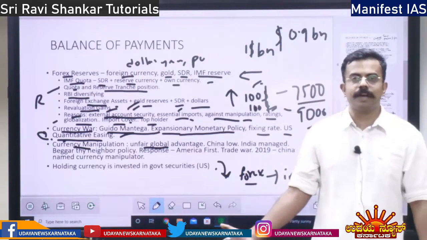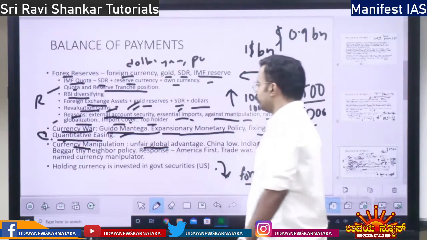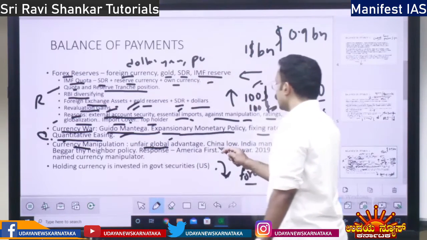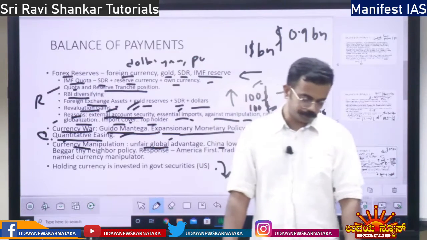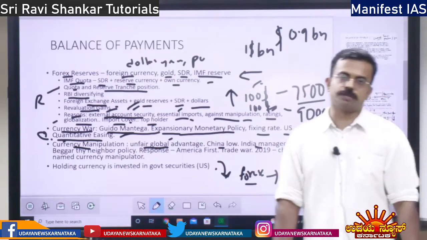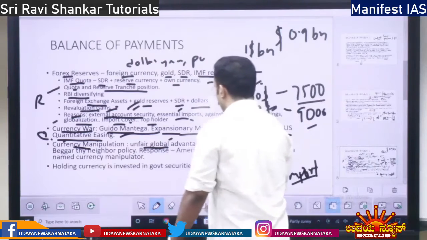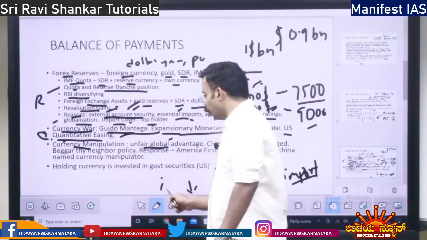Isn't it an unfair trade advantage? Definitely it is an unfair trade advantage or global advantage. That is one thing. Then China keeps it low. India cannot keep it low. Why? See, China doesn't depend on imports. It has most of the resources. But if India keeps its currency low, it will impact our imports.